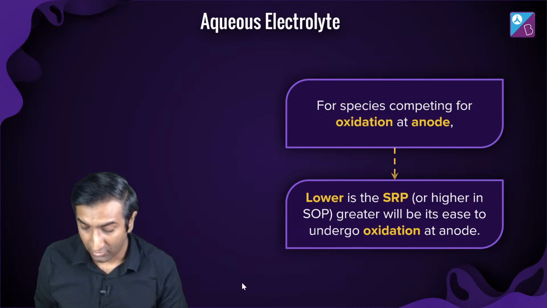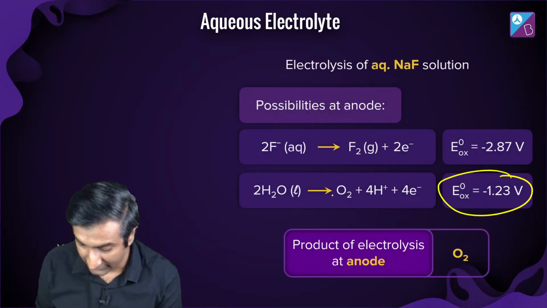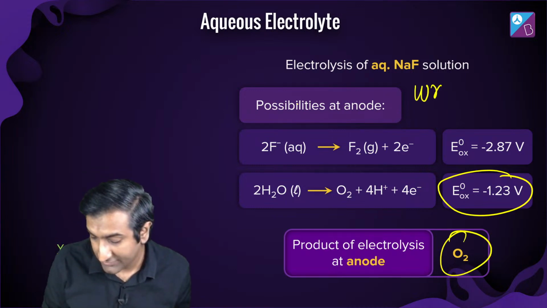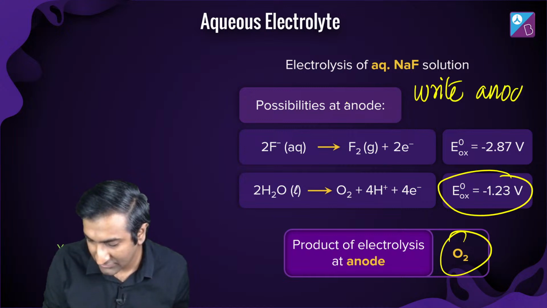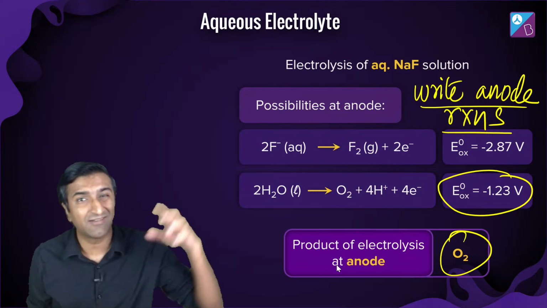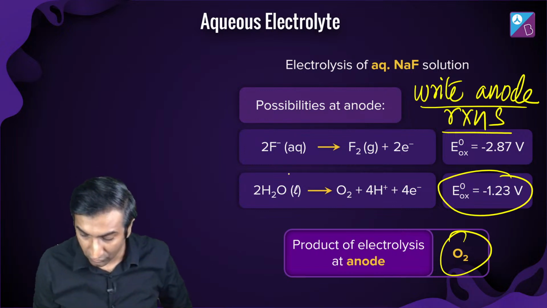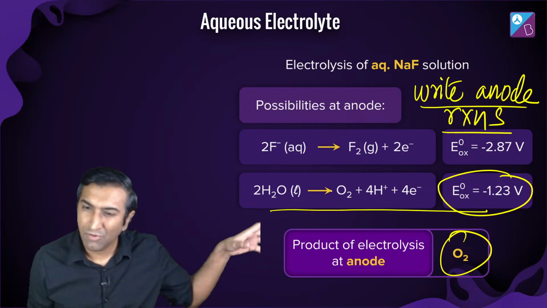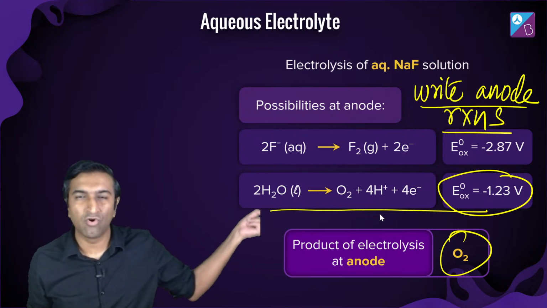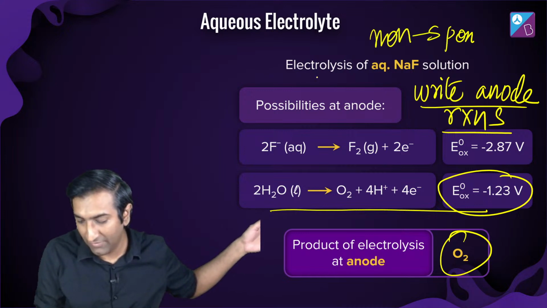What happens with anode? Anode में भी यही चीज है. जिसका हुआ छोटा value, that will come out first, which means oxygen comes out. But you need to make sure that you write anode reactions. Don't write cathode reactions for anode. Okay. I know you are used to E naught reduction potentials. यार बदल लो ना. Reverse the reaction, change the sign, it's okay. So you see, out of these two, the smaller value, right? Again, if E naught is a little smaller, that is more likely. And remember, both of these are non-spontaneous reactions. That is the main takeaway here.